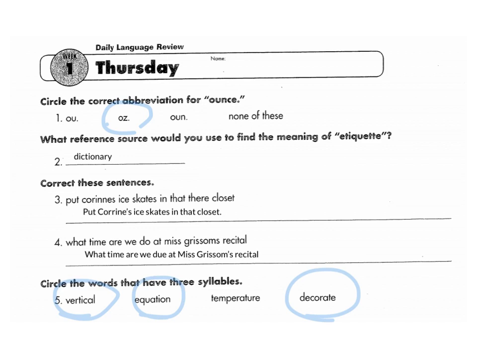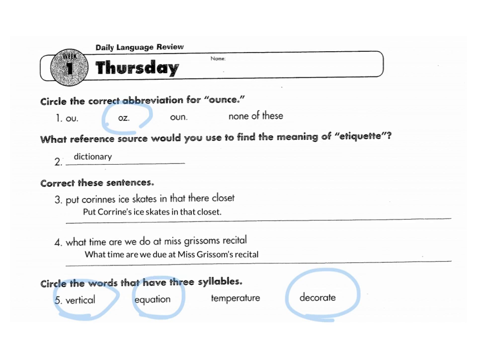It says circle the correct abbreviation for ounce. The correct answer is oz period, and it's not capitalized, it's oz period. What reference source would you use to find the meaning of etiquette? You would use a dictionary.